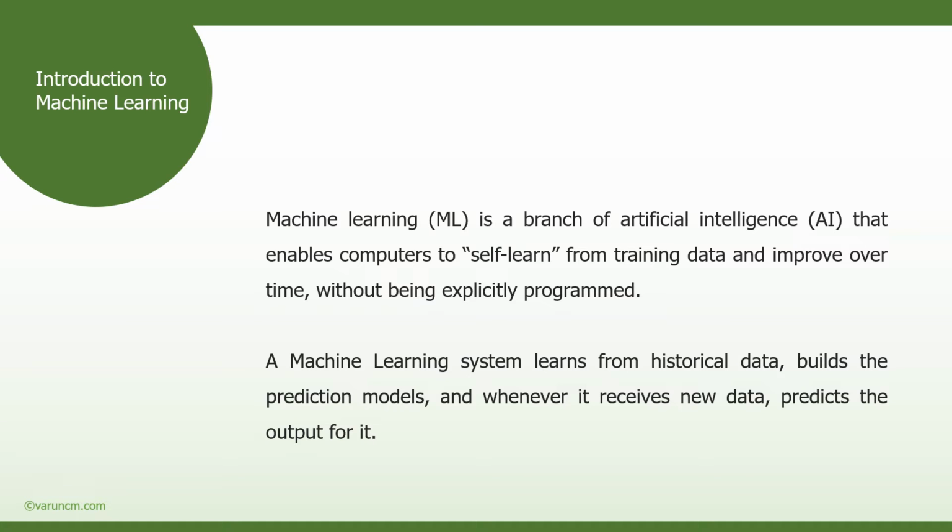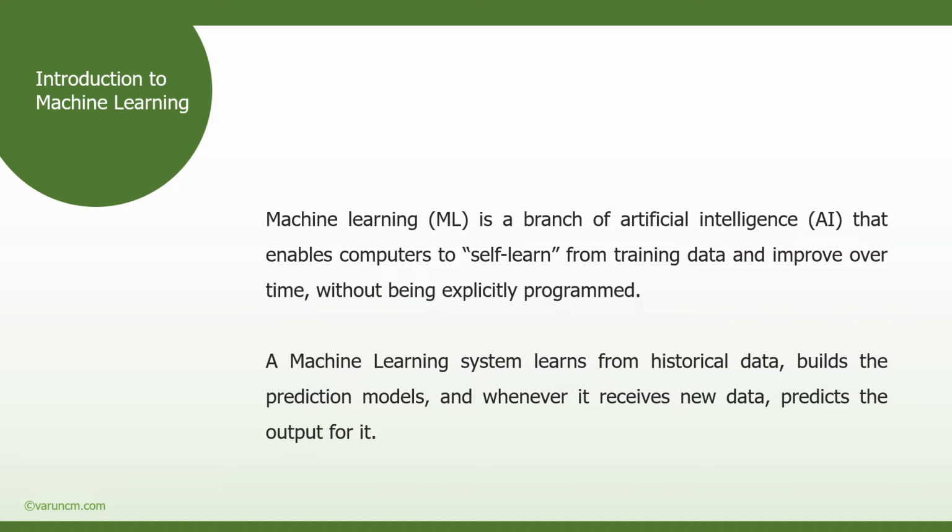So it is an automated process which enables the machine to solve problems with little or even no human input, and it takes action based on the past observations which are provided in the data set as the input.